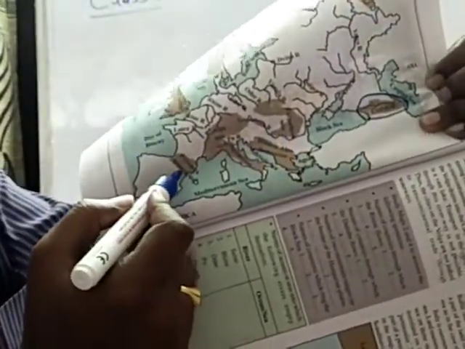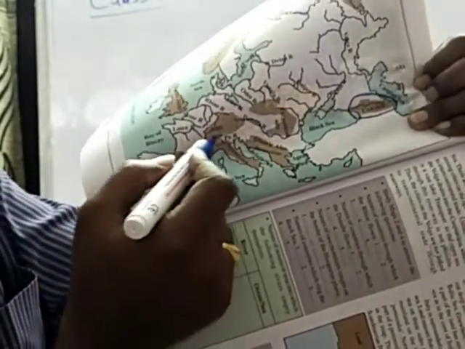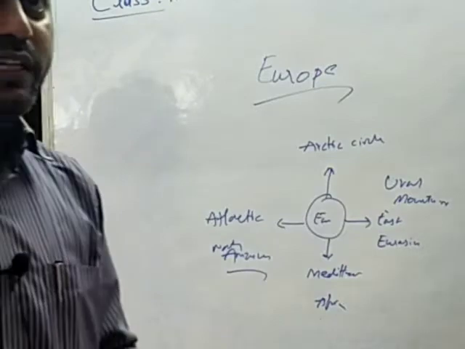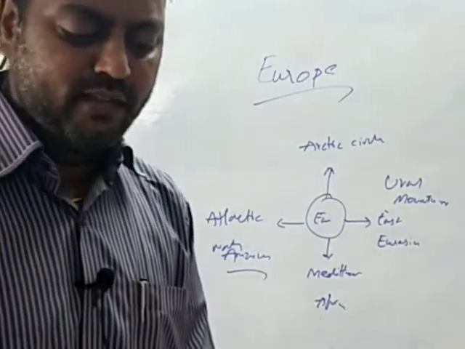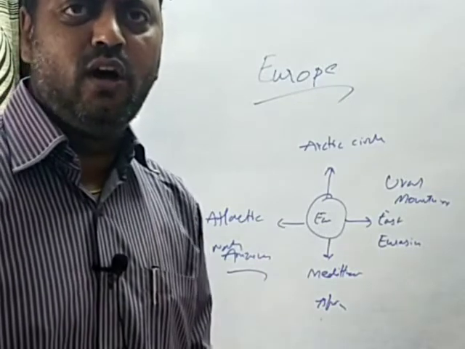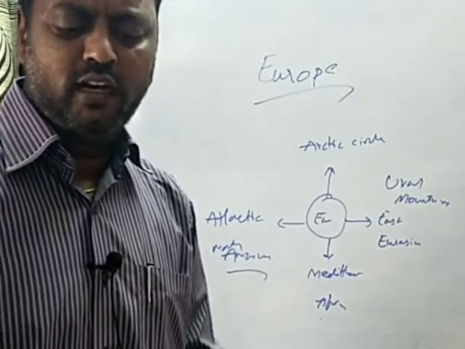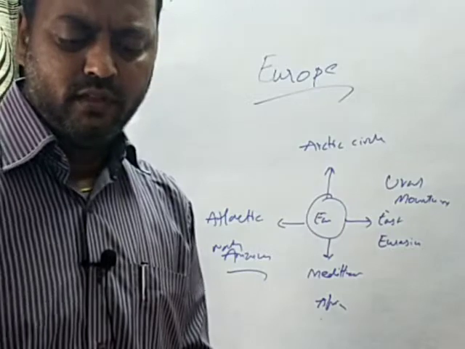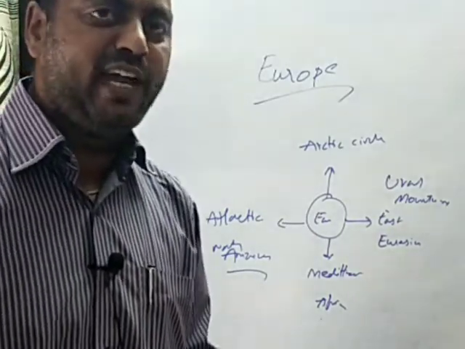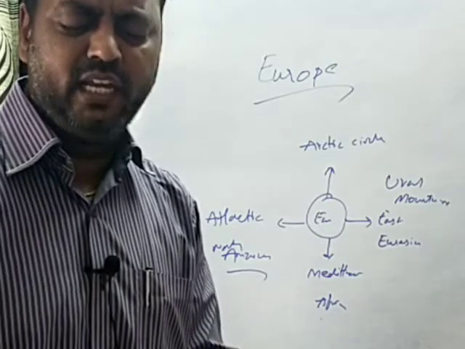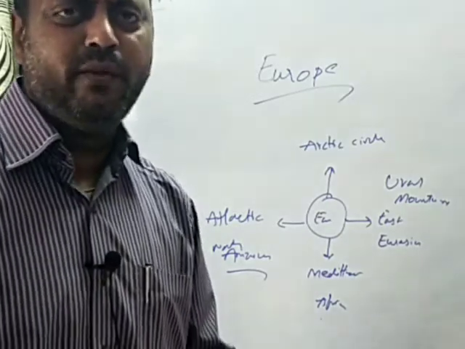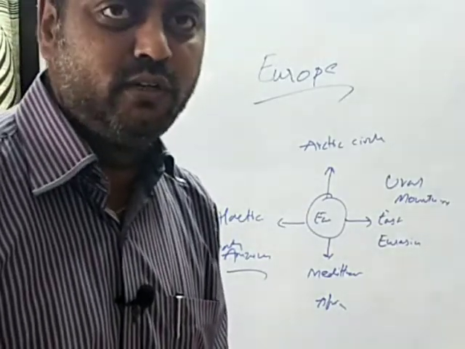And yesterday we learnt about the Pyrenees mountain ranges in France and the Alps in Italy and Switzerland. You can look into the text and observe it. These two are very high and they are covered with snow all around the year, and there is a lot of difference between Asia and Europe. We can see many plateaus in Asia, but there are no large plateaus in Europe. There are only small plateaus in France, Germany, Spain, whereas there are vast plains in Europe.